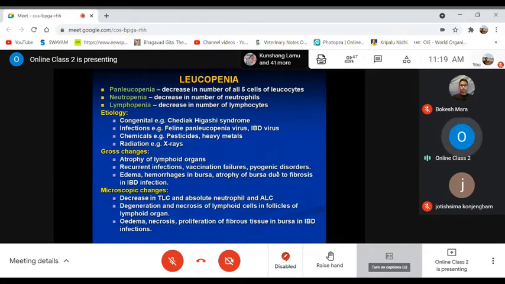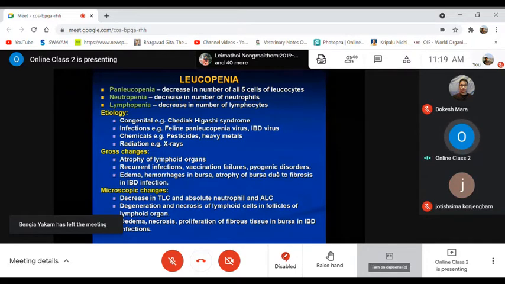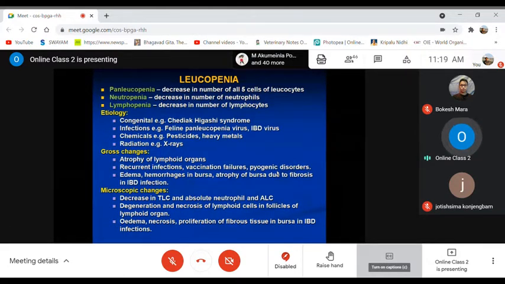But I'm also giving some different terminologies, like panleukopenia. Pan means all five different leukocytes: neutrophils, eosinophils, monocytes, lymphocytes, and basophils. When there is a decrease in all these five types of WBCs, it is known as panleukopenia. When the decrease is only in the neutrophils, it is known as neutropenia. When it is only in the lymphocytes, it is known as lymphopenia.